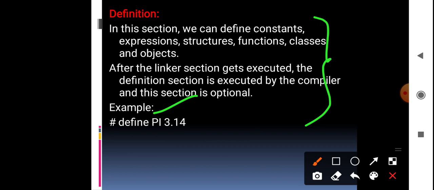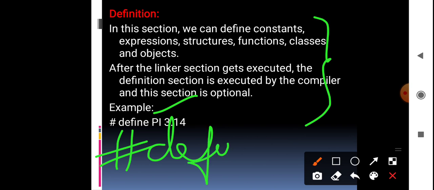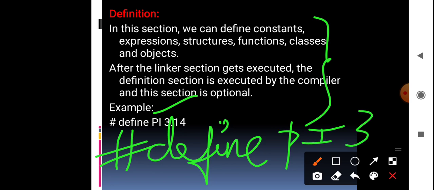Here we should not use equals. We just write hash define, and then write PI in capital letters, give a space, and then write 3.14. Okay, so this confirms that the pi value is already declared. Then we can use this pi as a variable in our program.